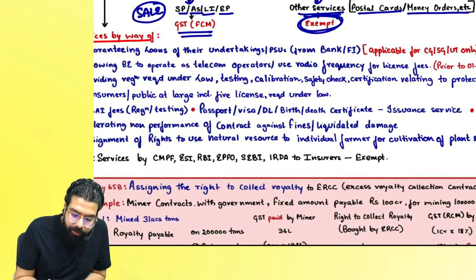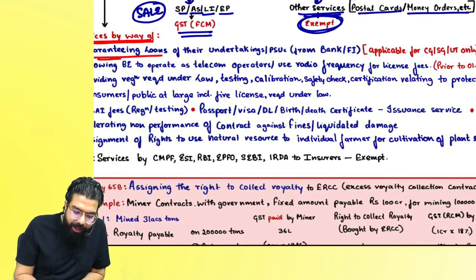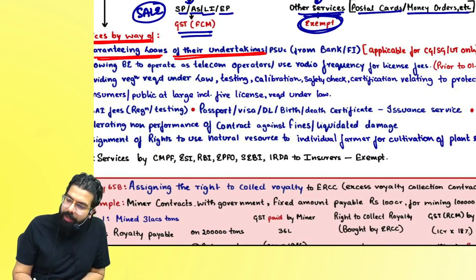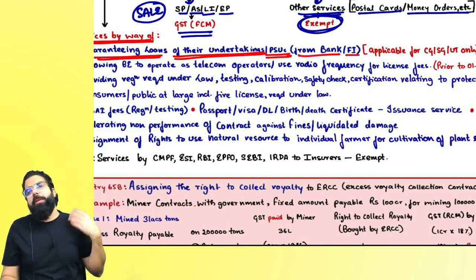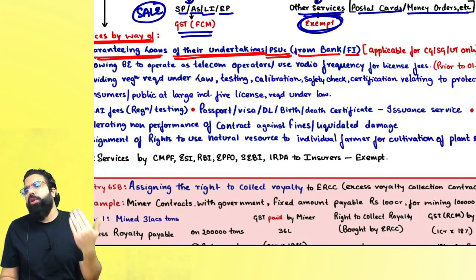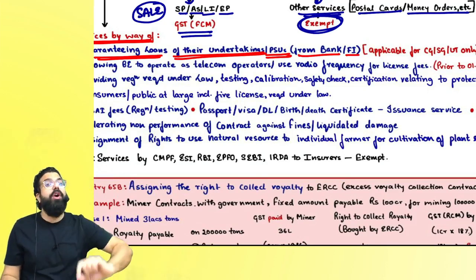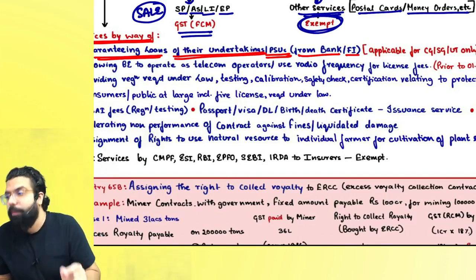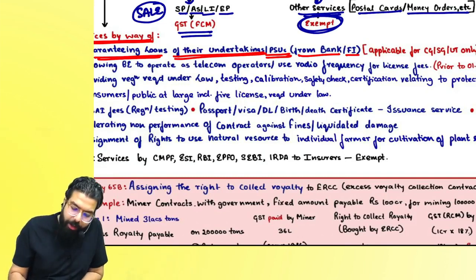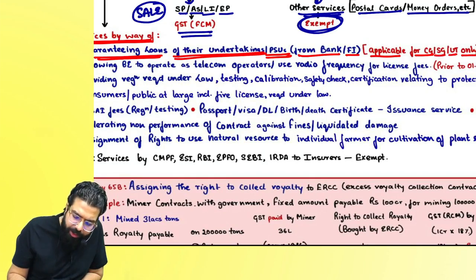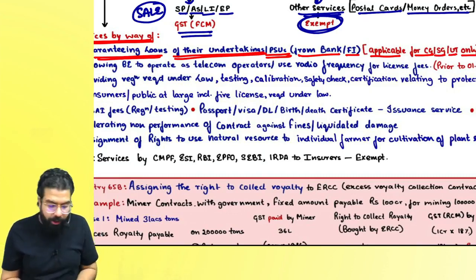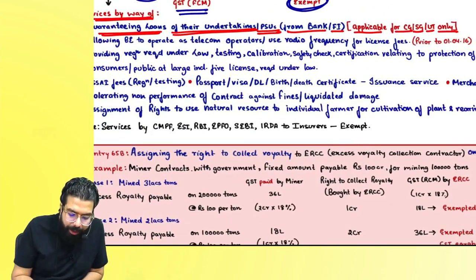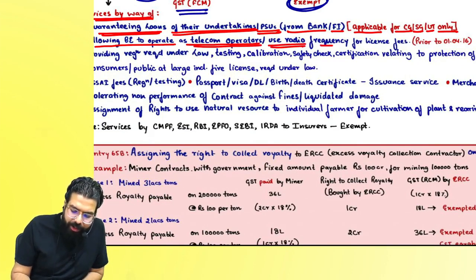If services are given by the government by way of guaranteeing loans of their undertaking, government undertaking or public sector undertaking, from a bank or financial institution, the government is guaranteeing the loan of PSUs or government undertakings, then there will be no GST on that guaranteeing service which is given by the government, right everyone? But remember, these guaranteeing services are applicable only for central government, state government, union territory only, not applicable in the case of local authority.